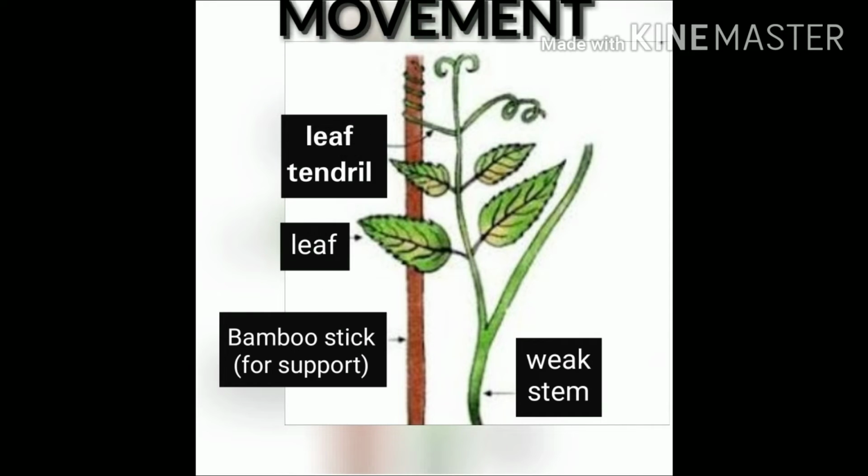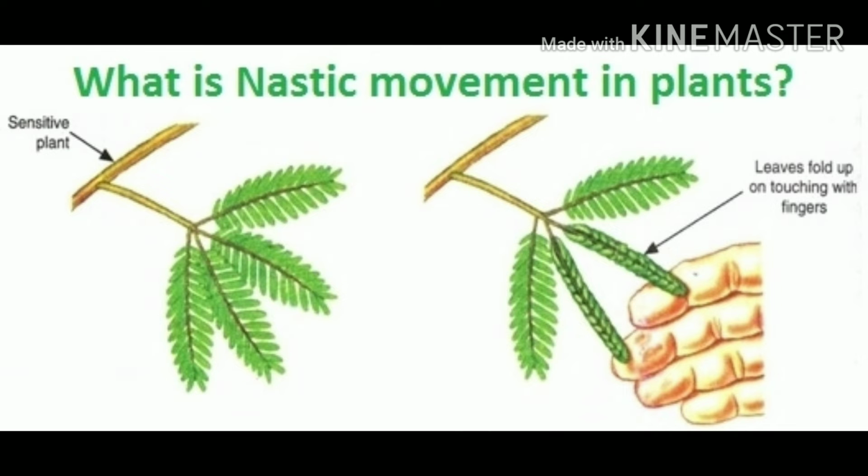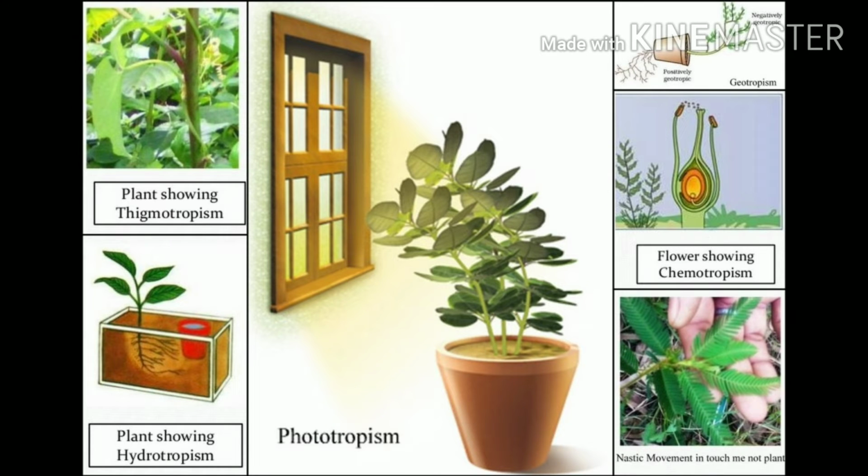What is tropic movement? The tropic movement is toward or away from a stimulus, meaning it is growth dependent. And what is nastic movement? That is independent of the stimulus. Tropic movements can be classified into 5 types: phototropism, geotropism, hydrotropism, chemotropism and thigmotropism.